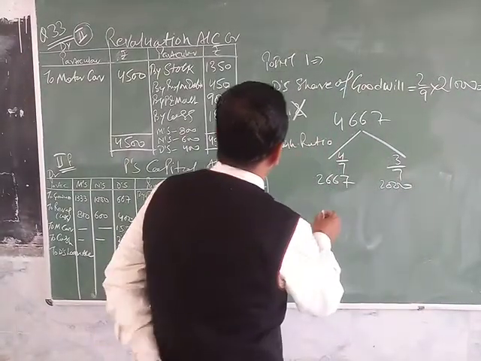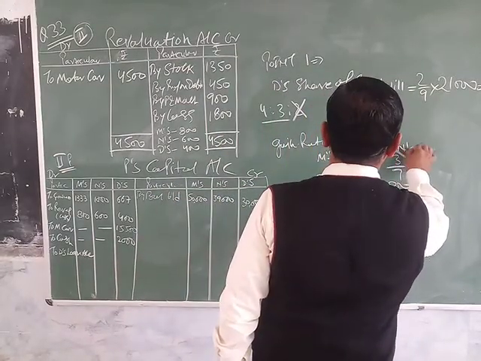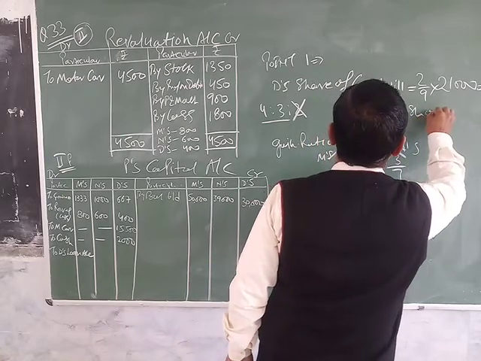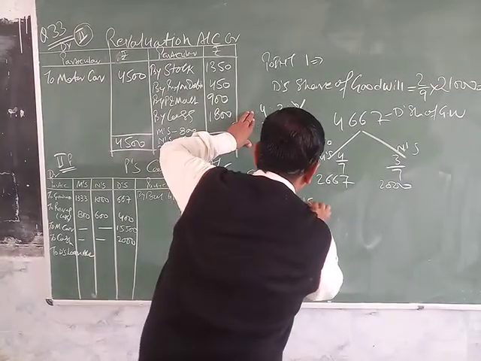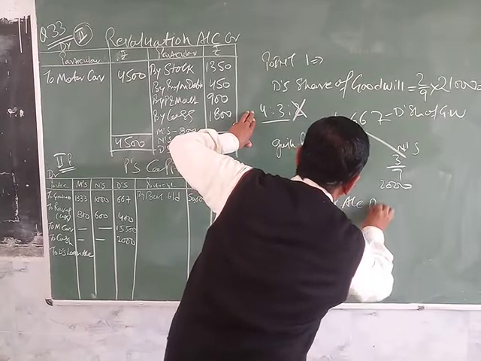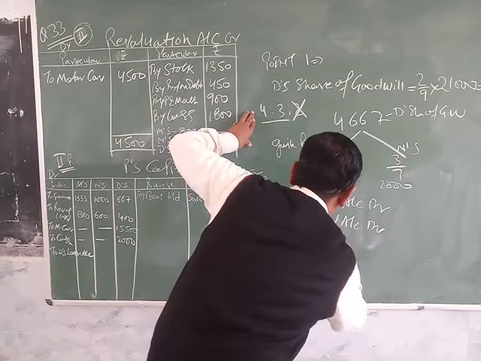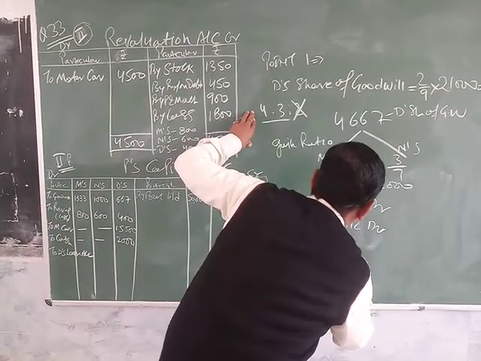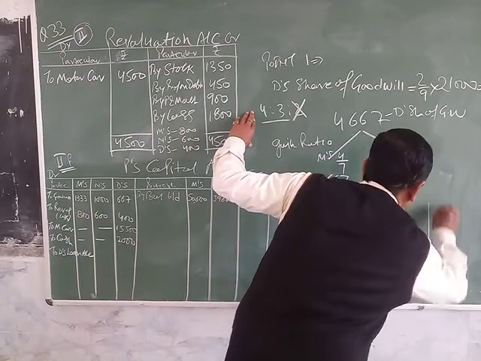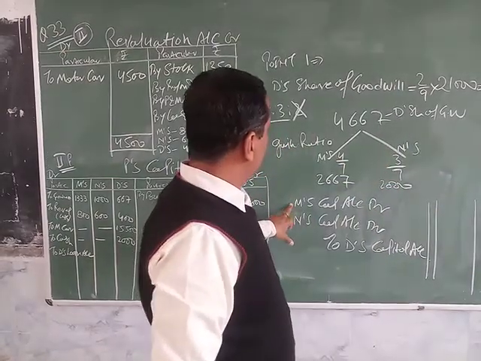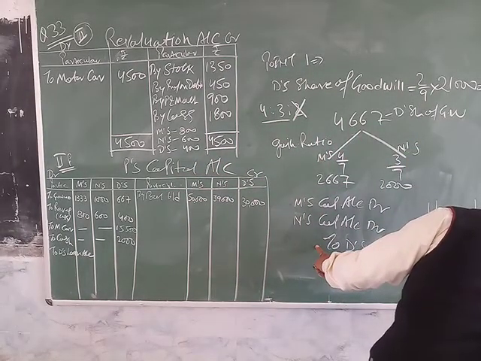The journal entry passed at the time of retirement is: the two partners' capital accounts debited to D's capital account, with D's share of goodwill at 4,667.